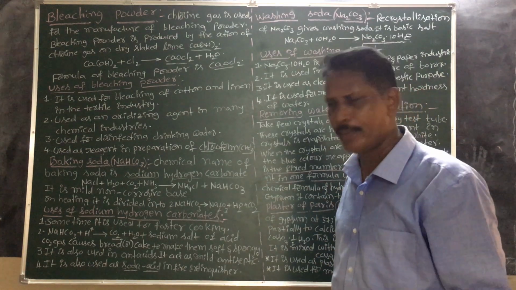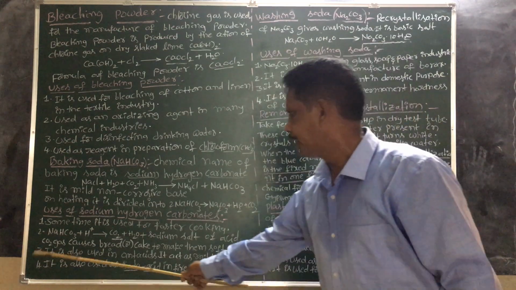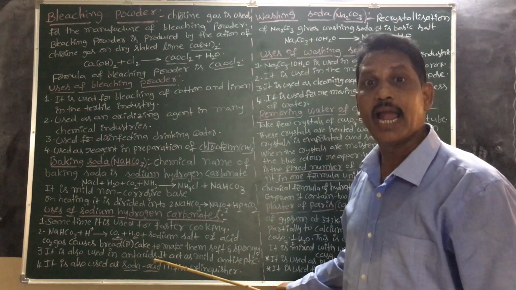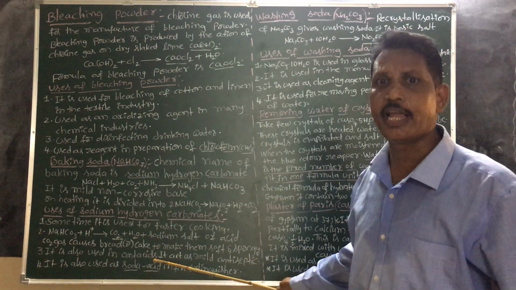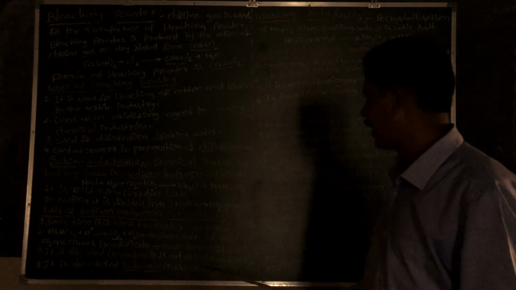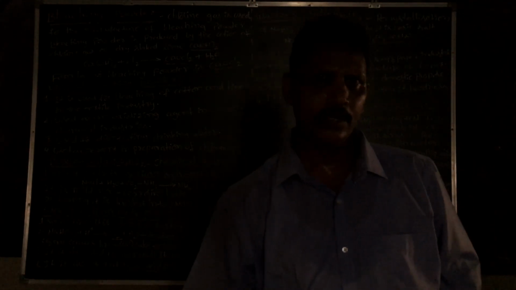Baking soda is also used in antacids. Antacid means magnesium hydroxide or milk of magnesia, Mg(OH)2. It acts as a mild antiseptic. And it is also used as soda acid in fire extinguishers. Okay, students.